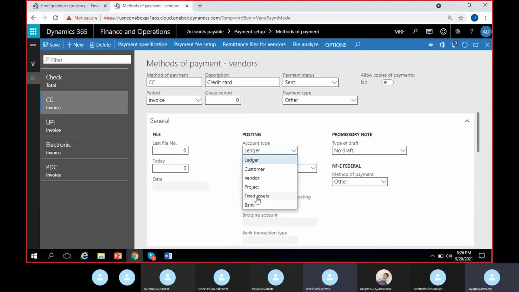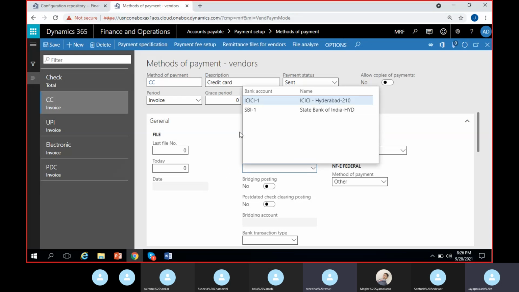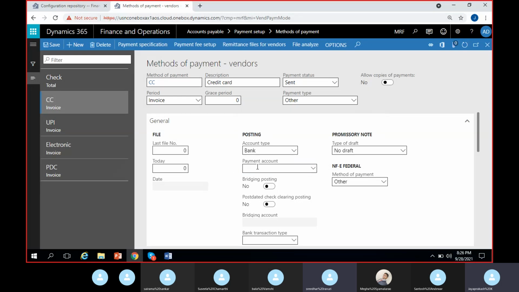Same. Offset account type should be bank, in case we can create a separate bank account for credit card. Giving the credit card details, we can create it as a bank account and you can use the same bank account here, credit card bank account. Like ICICI, SBI, you can create one credit card bank account and you can assign it here so that transactions related to credit card will mostly be posted into that particular bank account. That one that is there for credit card mostly.